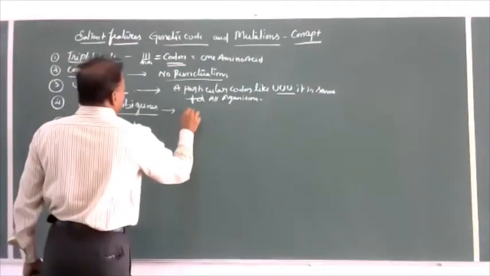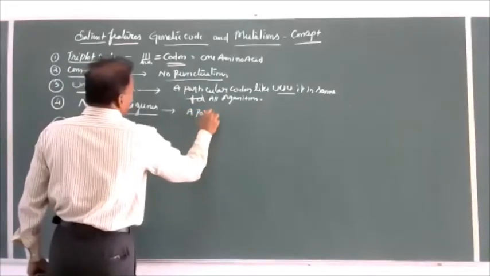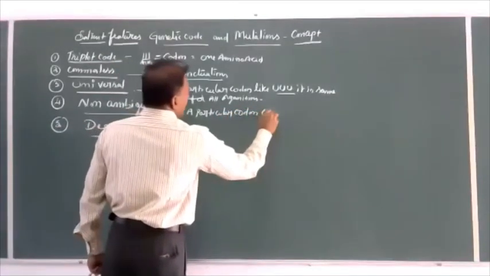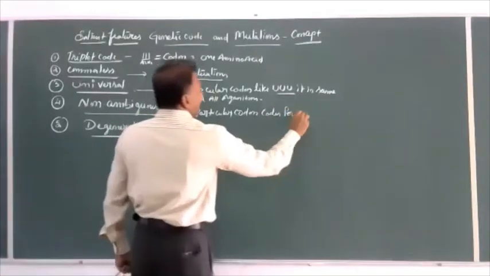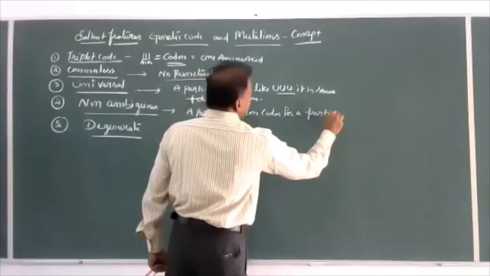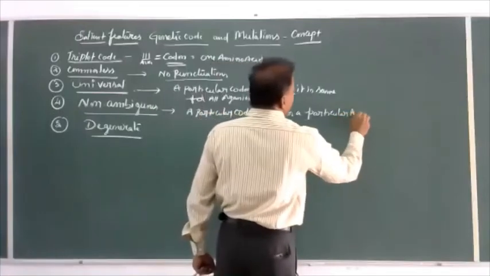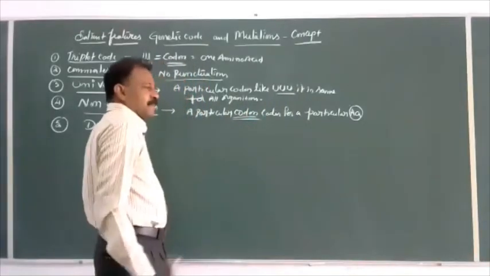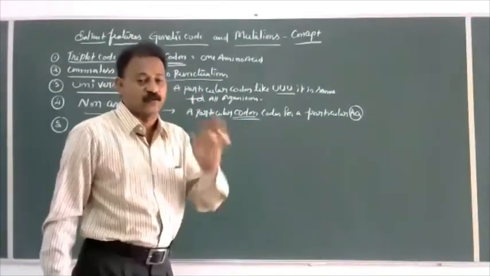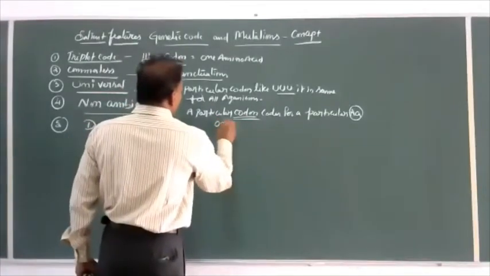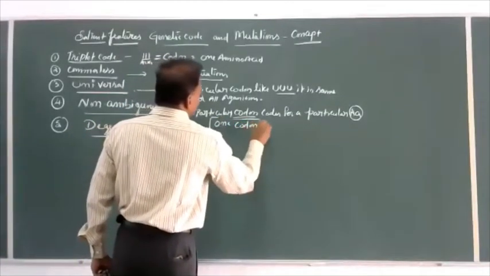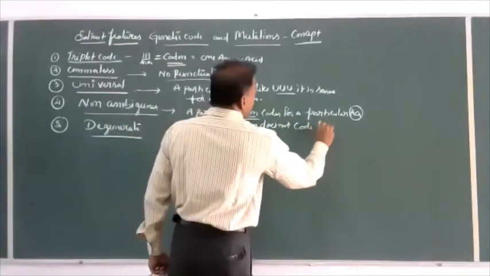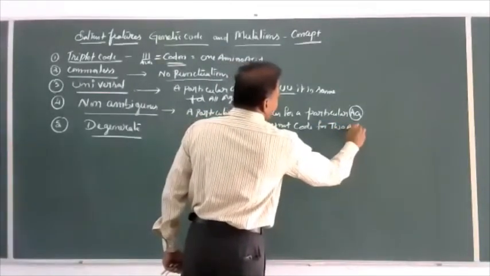Non-ambiguous: a particular codon codes for a particular amino acid. So one codon does not code for 2 amino acids.